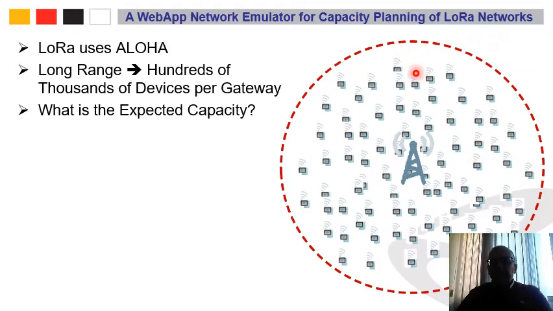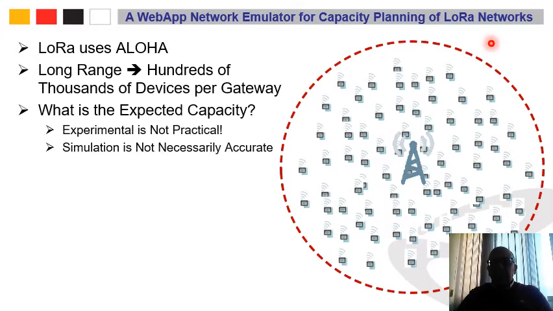Over here you have an example of a gateway or a base station where you have hundreds of thousands of sensors that will be sending data towards this base station. Now LoRa uses the Aloha protocol, and because of the Aloha protocol and its simplicity, collisions will be inevitable. The question is usually what is the expected capacity of this LoRa network or of this particular gateway. So how many IoT devices can it support?